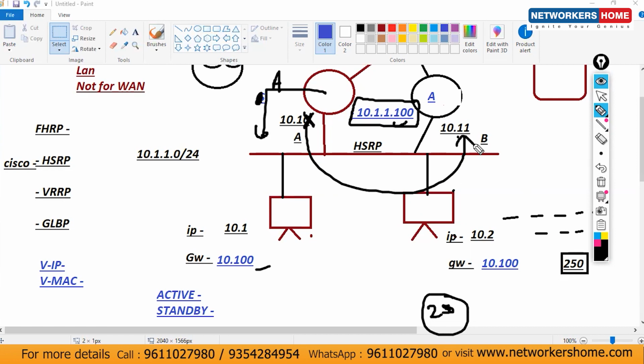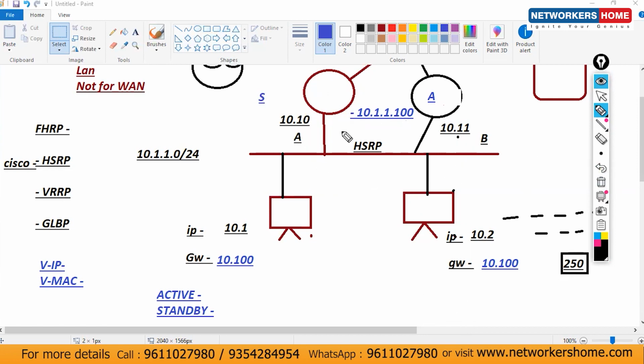Why do you have to change it? Because once you configure the gateway, you don't have to configure .10 or .11. Directly you have to configure .100 only. Use one DHCP server and configure the gateway there, gateway .100. So once these devices go to the DHCP server to receive the IP, then .100 will be the gateway.